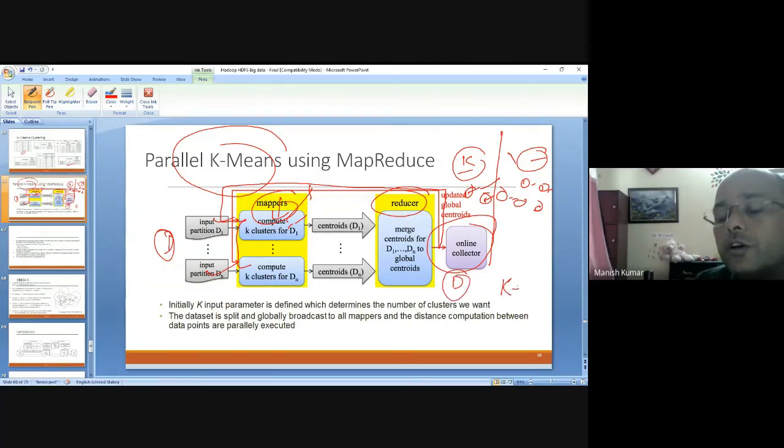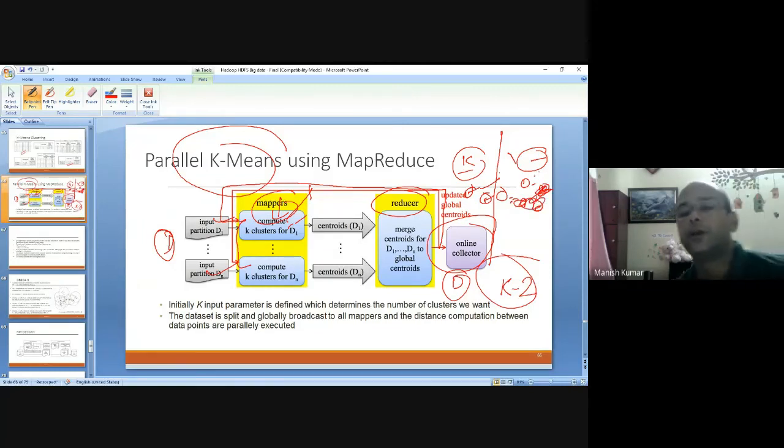If I'm fixing k equals 2, then certainly two clusters will be generated by the data nodes. Now the question is, these two means and these two means are different. What I require is that these means should be uniform so that I can merge at the last point.